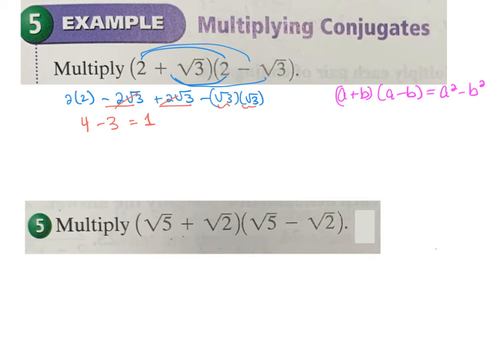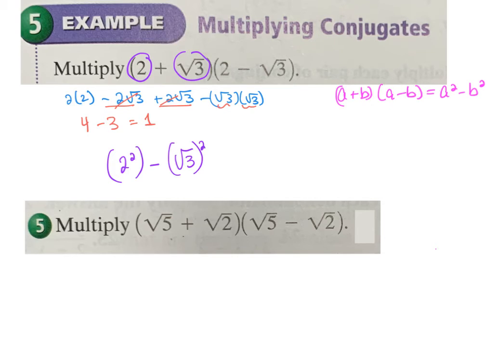All right. Now, the shortcut here is to go straight to the square. So if I were to go straight to squaring the first and subtracting the square, I'm going to just square this guy. So it would be 2 squared minus the second one squared, square root of 3 squared. This one is just 4. When I square a square root, I just get what is inside. All right, so that is multiplying conjugates. When you multiply conjugates, you square the first one, subtract, square the second one, and that is your answer. So go ahead and try check understanding number 5.